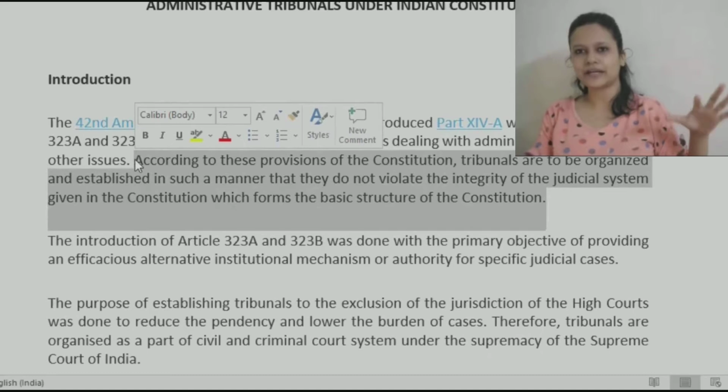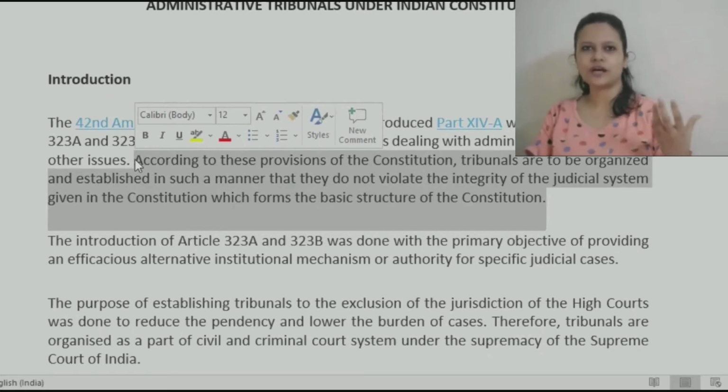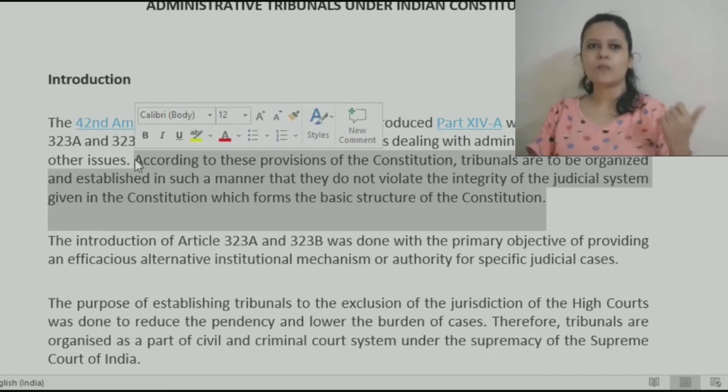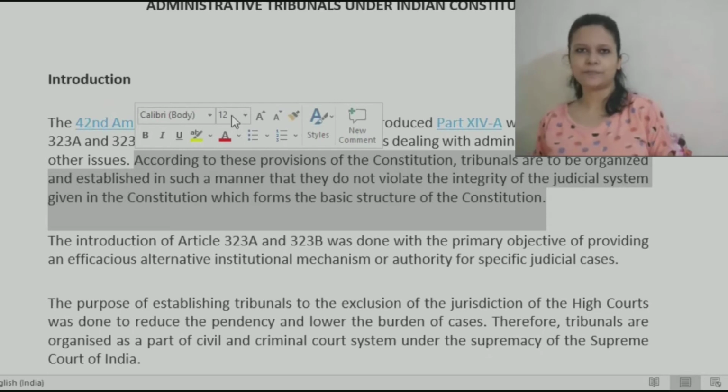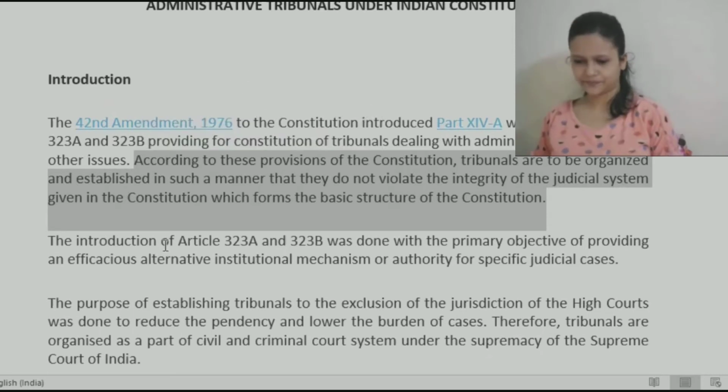Like we have our regular courts, we have Supreme Court, High Court, subordinate courts. So tribunals should not take away rights of these traditional courts or should not in any way affect them, but rather we would need these courts in order to help or assist the regular courts, right? So for that purpose, we need to set up tribunals as well.